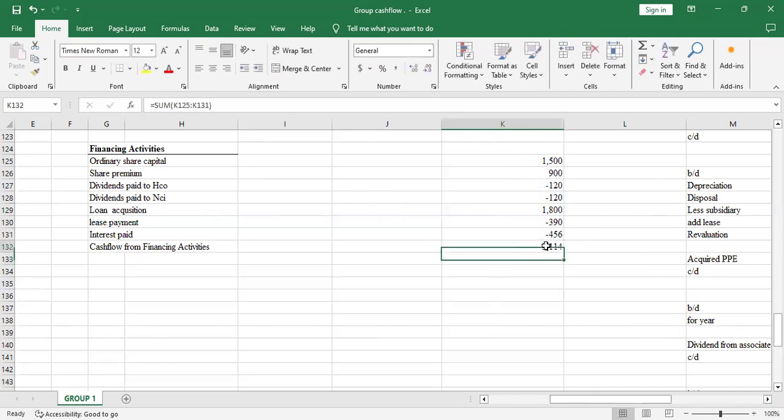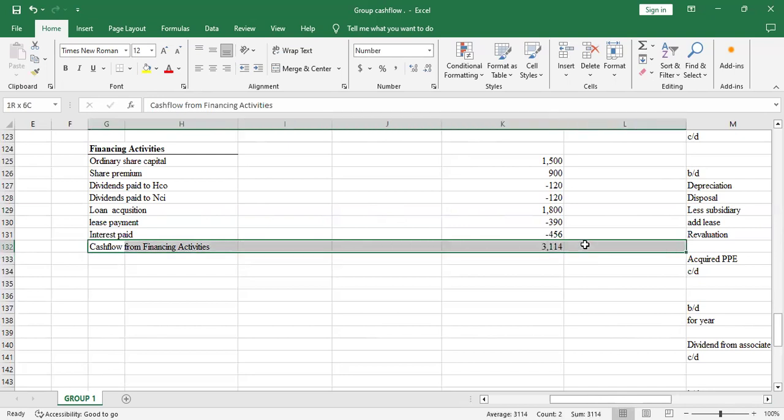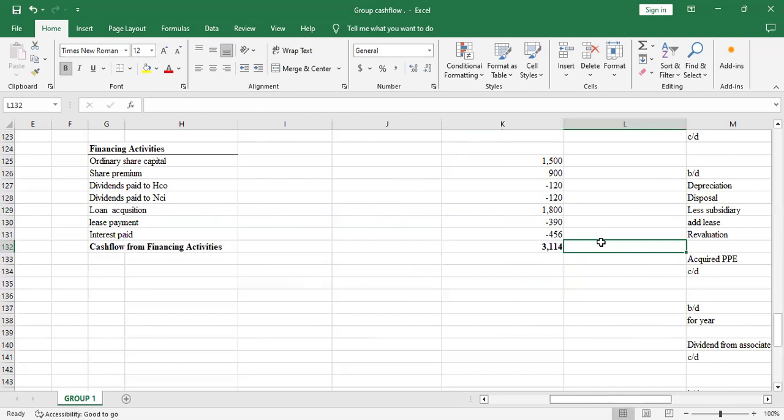Yeah, so we'll have 31,14. And let me bold this. And this will now be C. Once you're done with this, let me create the top border.